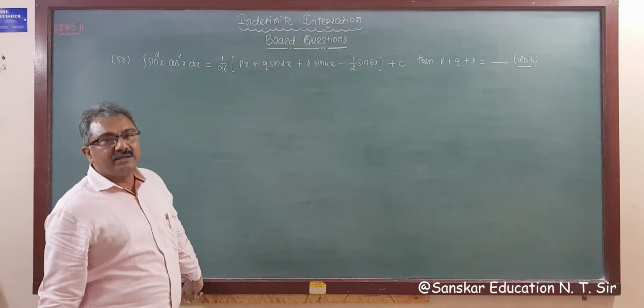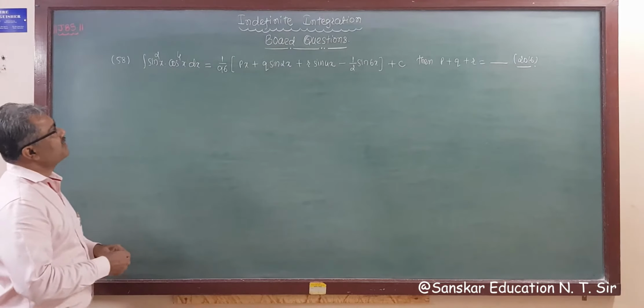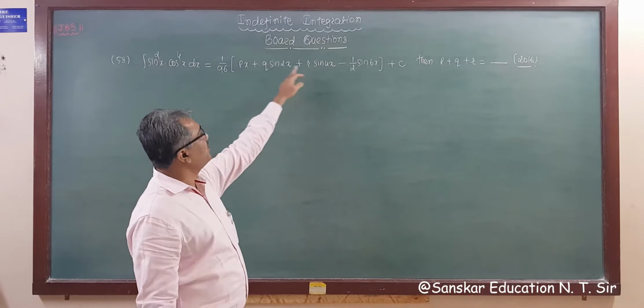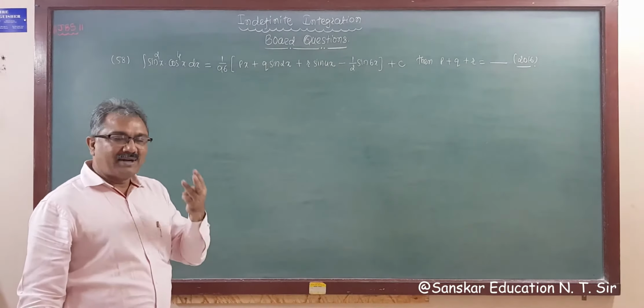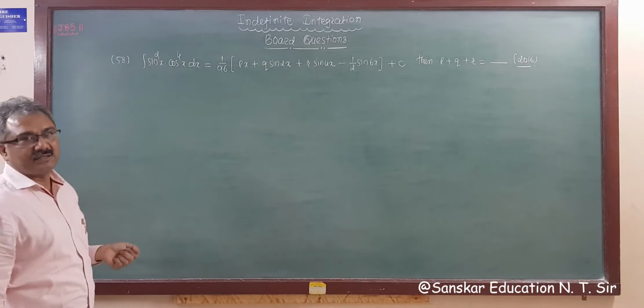So the 2016 board exam question is: integration of sin square x cos raised to 4x dx is equal to, this is T1, then we have to find out P, Q and R, right? This means this is a question for 3 marks or 4 marks, not for MCQ, because this is a lengthy question.